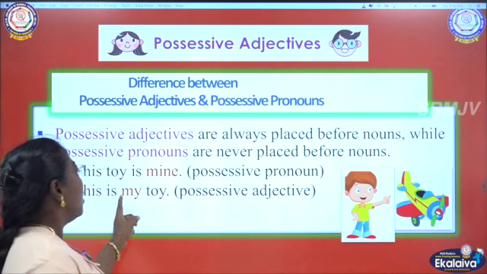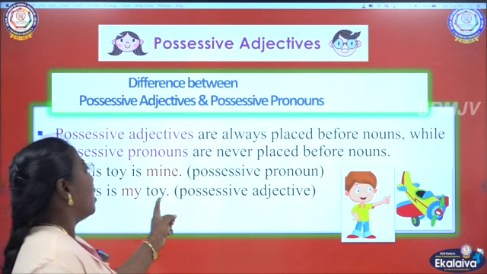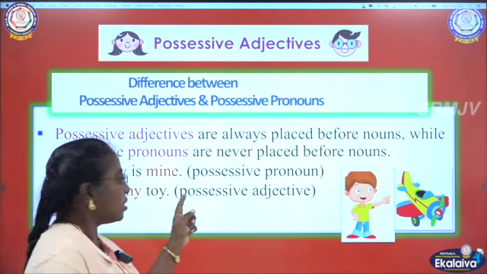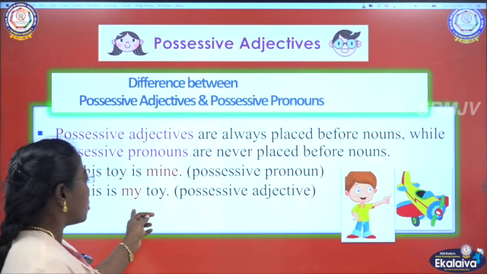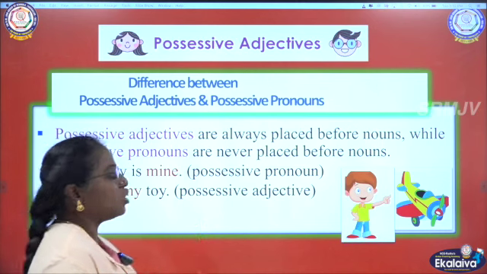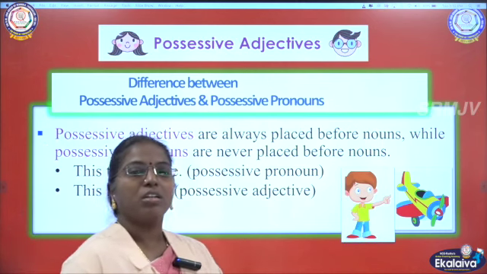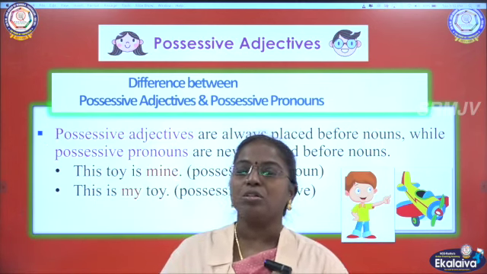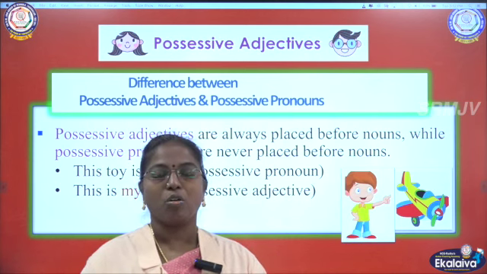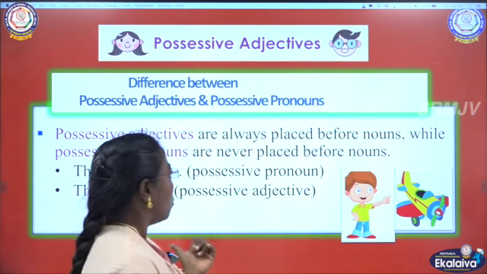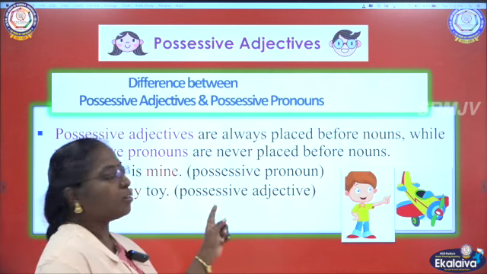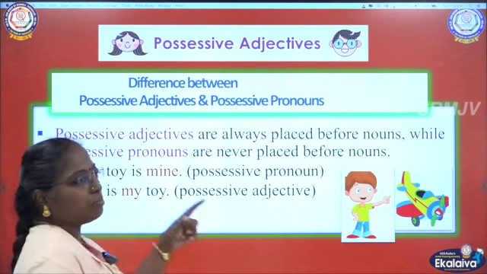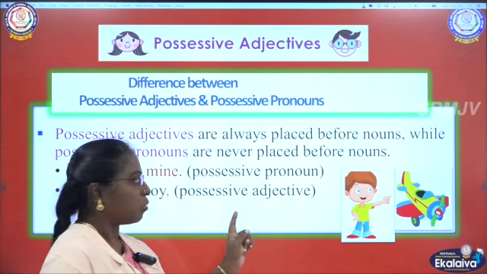So a possessive adjective always comes before a noun. Before the noun toy we get the possessive adjective my. So, my toy, my book, his book, her room. Whatever it is, the possessive adjective always comes before the noun, and possessive pronouns do not come before a noun. This toy is mine, that is a possessive pronoun. You understood?